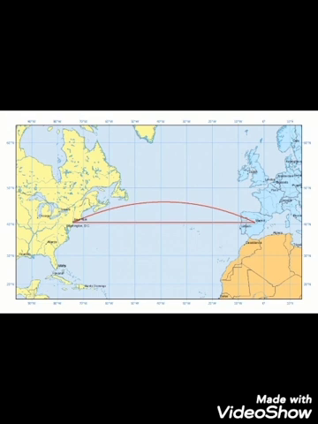So we can say that the arc of a great circle is the shortest distance between 2 points on a sphere.